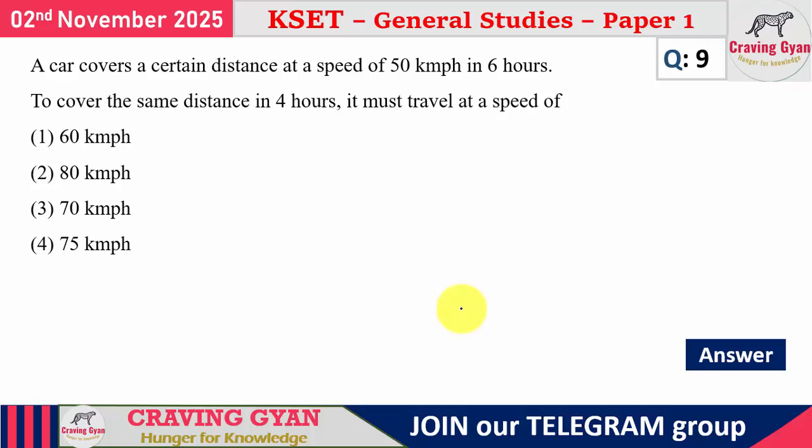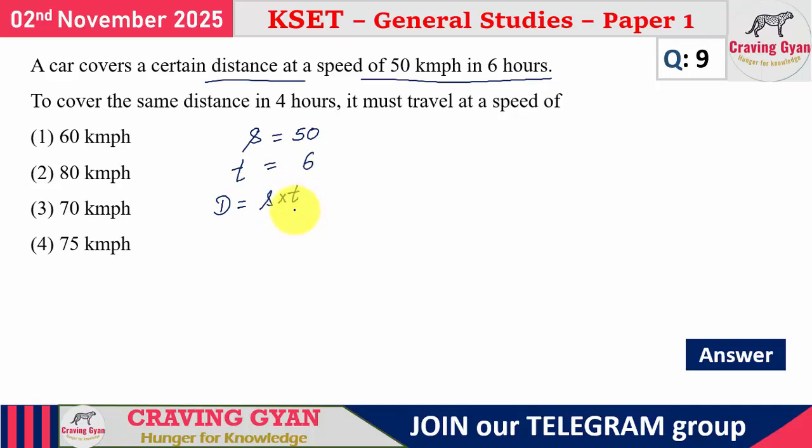In the 9th question, what they have given is a car is going to travel a certain distance at a speed of 50 kilometers per hour in 6 hours. So the speed is 50 kilometers per hour and the time is 6 hours. So it is in hours and kilometers. Now the distance traveled equals speed multiplied by time.